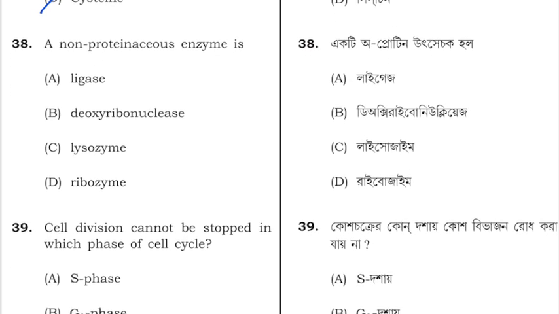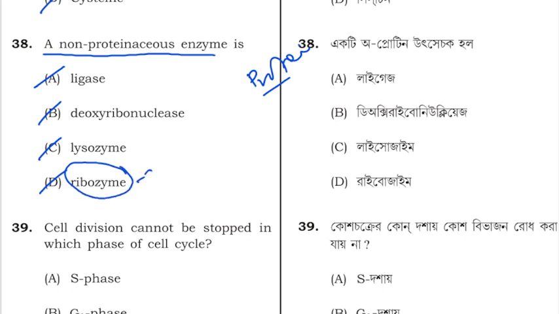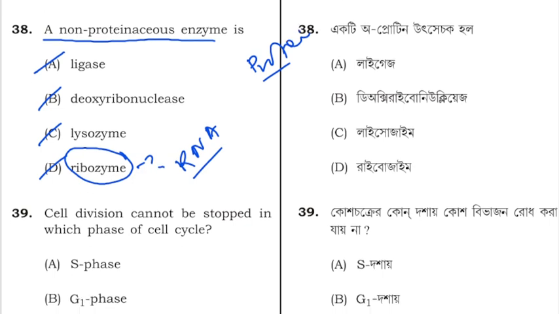Next question is, non-proteinaceous enzyme. We all know that enzymes are basically a sort of protein, so here they are asking for a non-proteinaceous enzyme. Option A is ligase, B is deoxyribonuclease, C is lysozyme, D is ribozyme. So ribozyme is a non-proteinaceous enzyme. It is basically made up of RNA that has catalytic or enzymatic activity. So ribozyme is the correct answer.